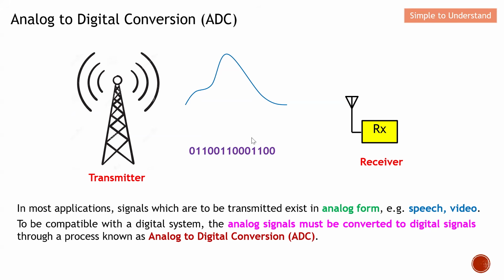So in order to make this possible, the transmitter needs to convert the nature of the signal from analog to digital before it can broadcast over to the receiver.